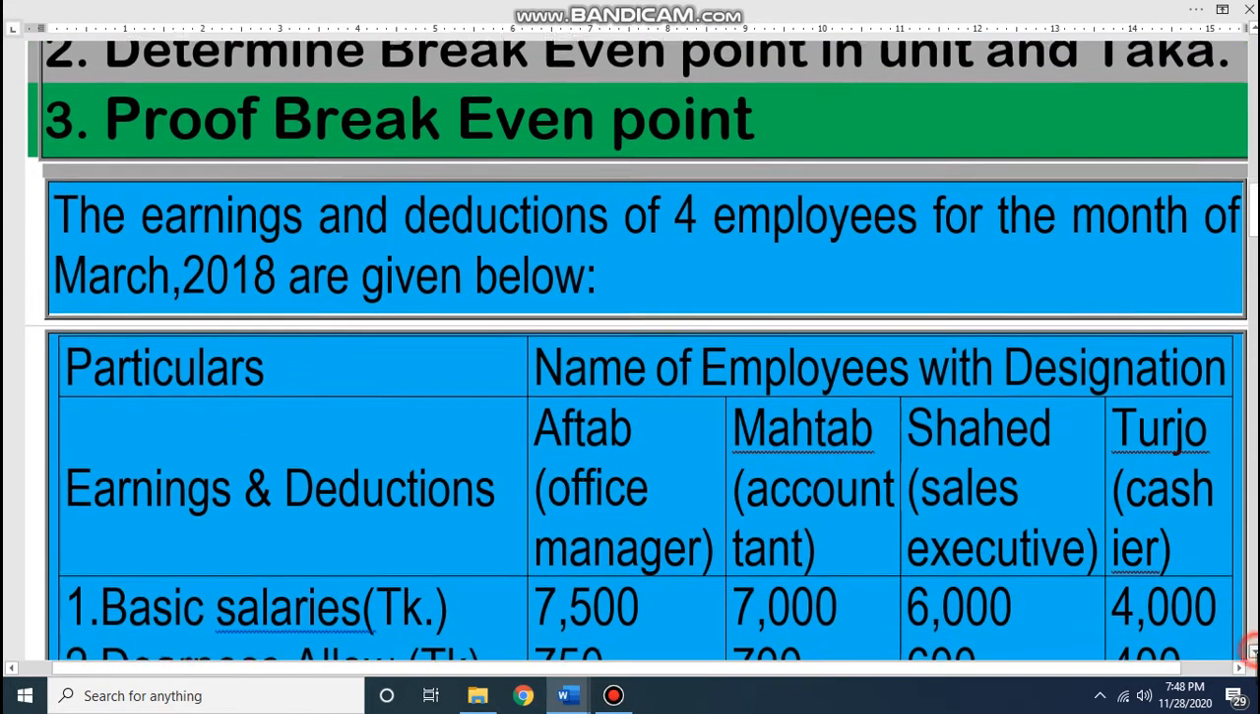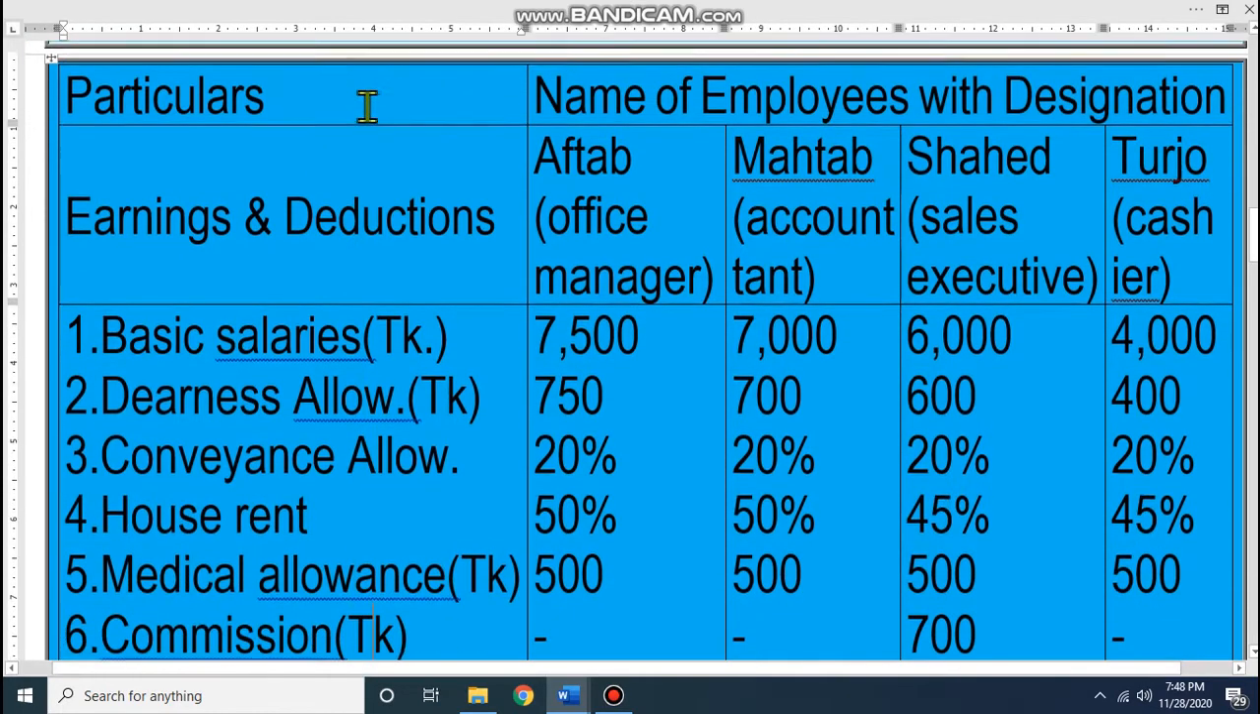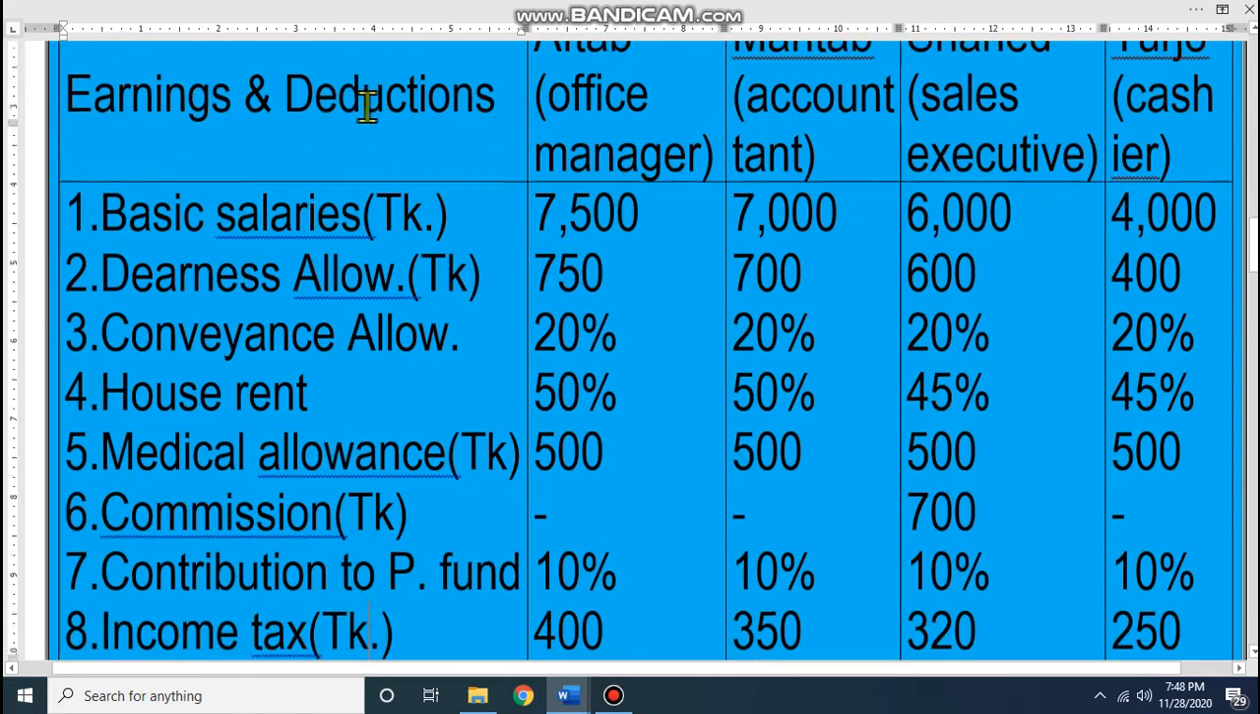Dear student, all of you know that in this chapter we are doing salary and wages. So we can know the earnings from this information, we can find out the deductions, and overall we can find out the net salary of an organization. Some information of 4 employees is given below. Look at, there are some elements of earnings and deduction.